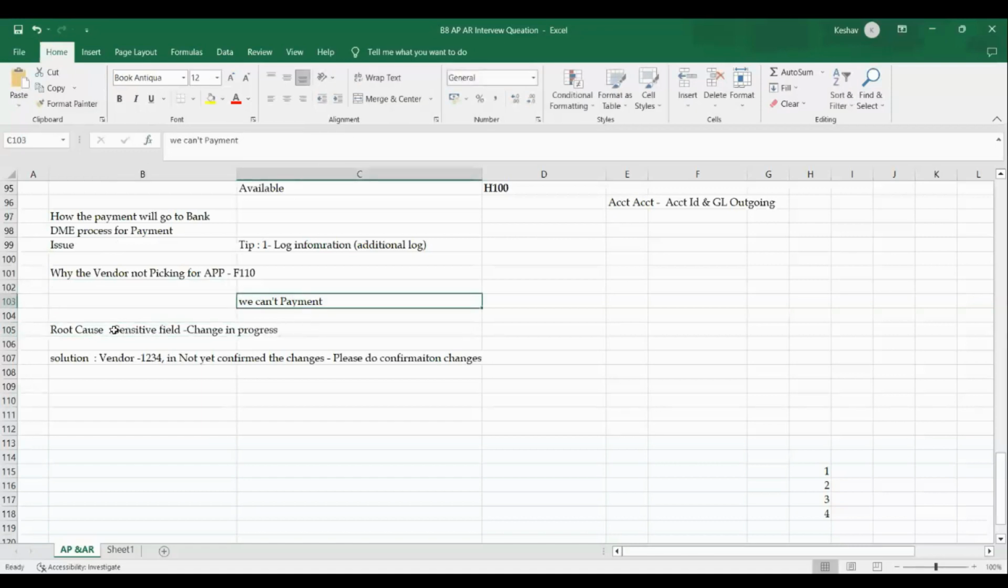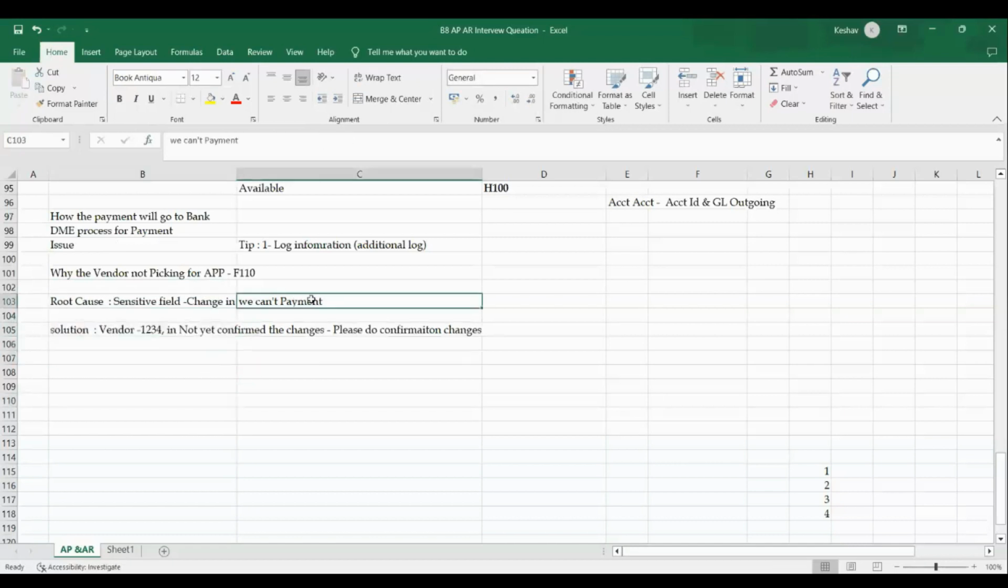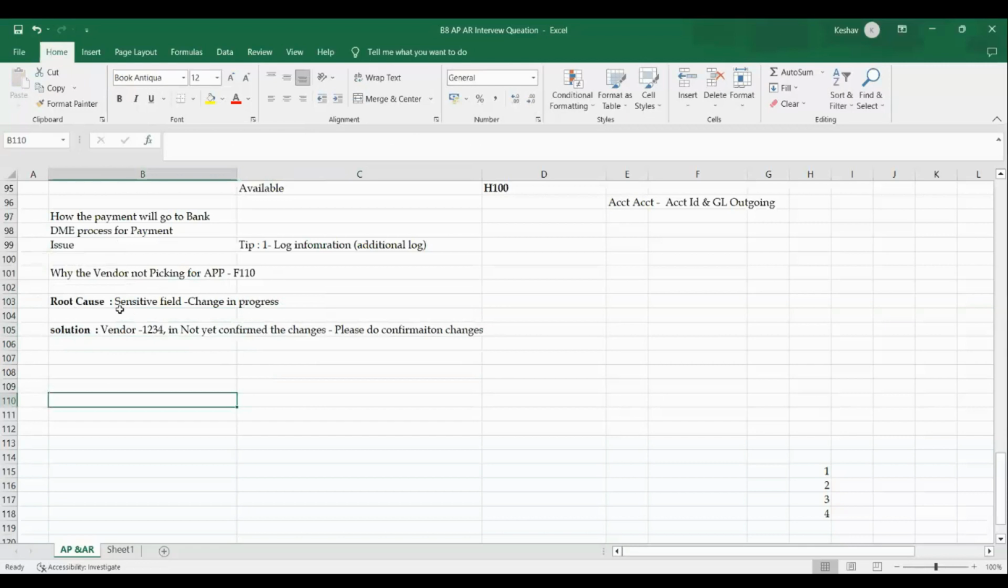We can't make a payment. What is the solution? We need to confirm. Then only we can make a payment. Is that right? The root cause is in progress, so we are not able to make the payment. So for every issue, there are two things: what is the cause of the issue, and what is the solution. Here the root cause is the sensitive field is activated. That's the reason we are not able to pay. Another solution is we need to confirm that one.